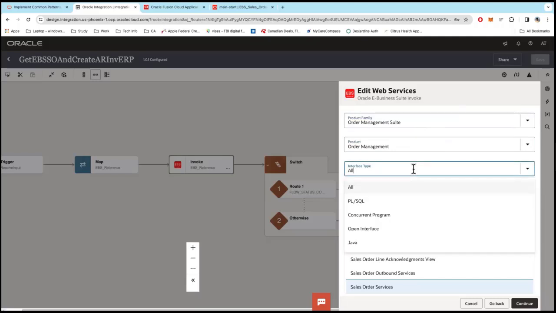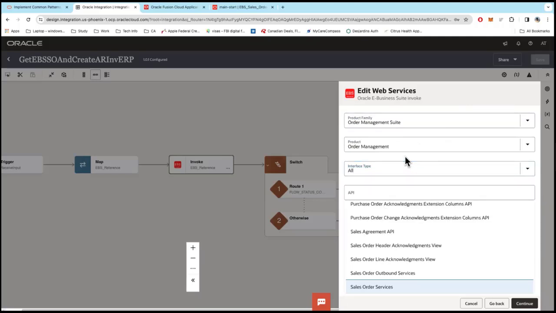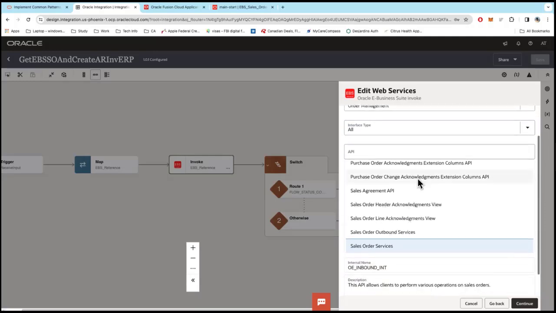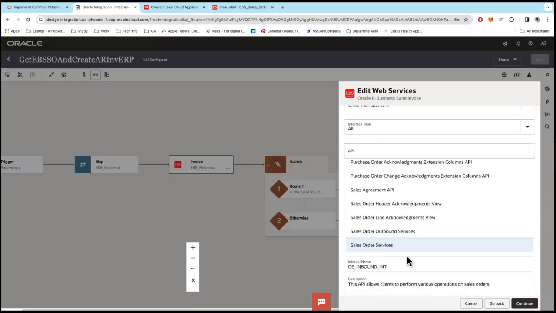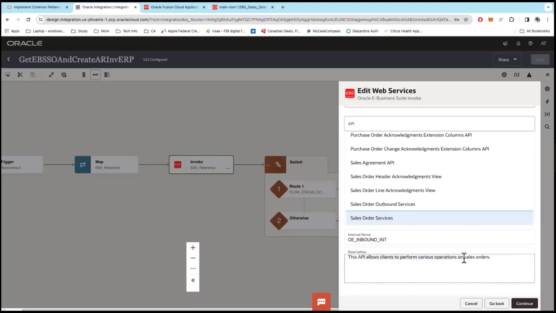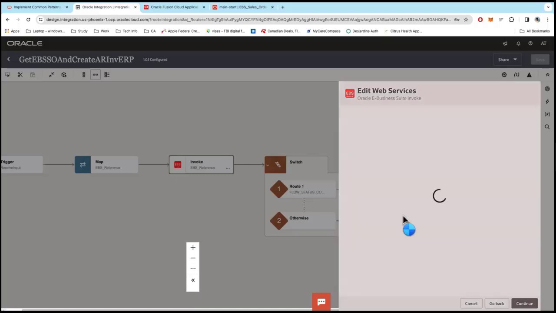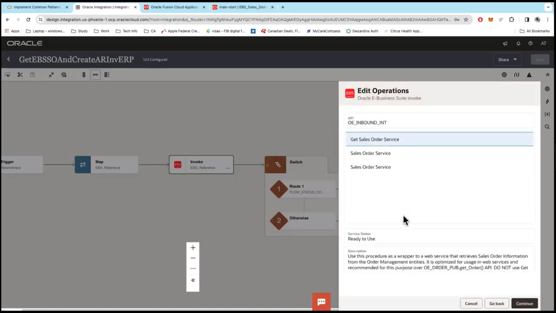The next step is what type of interface. In this case, I just kept all because it's a PL/SQL API. And then I search for the sales order service. Once you click that, it even gives you a description of this API, and what operations it allows you to perform. Then you click continue, which will go and fetch all of the methods that are available within this package. In this case, I'm trying to do a get, to get details of a sales order. So I selected get sales order service.